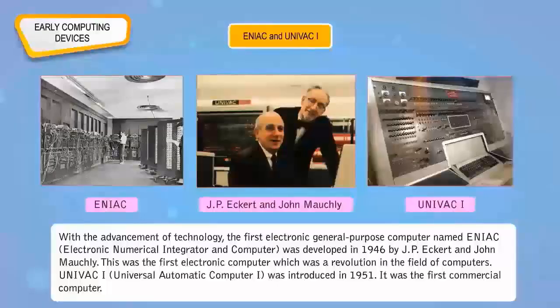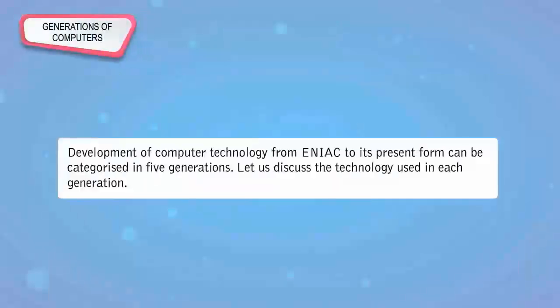UNIVAC 1, Universal Automatic Computer 1, was introduced in 1951. It was the first commercial computer. Generations of computers. Development of computer technology from ENIAC to its present form can be categorized in 5 generations. Let us discuss the technology used in each generation.